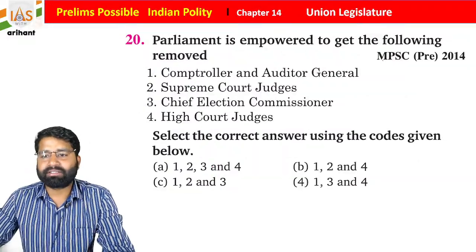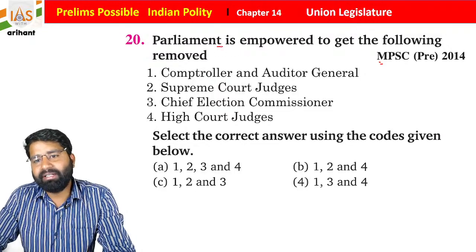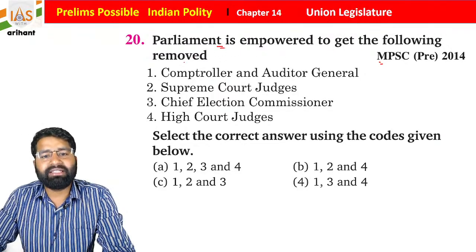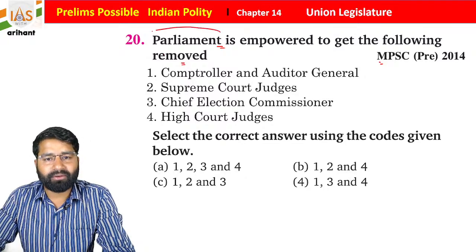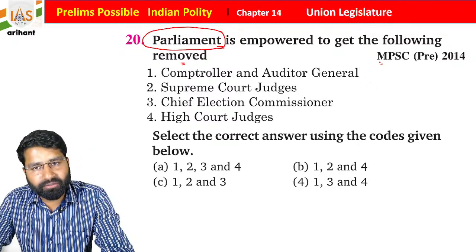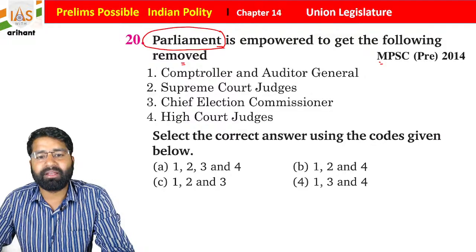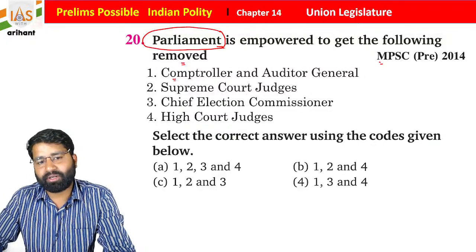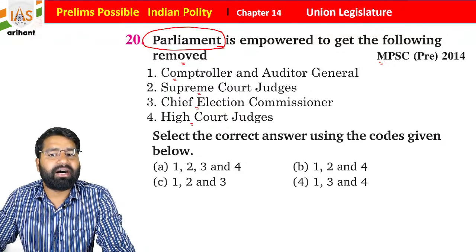Now, this question was in Maharashtra PSC year 2014: Parliament is empowered to get the following removed. So, students, which of the following offices can be removed by Parliament if they are not following their duty, if they are misconducting or misbehaving? It is Comptroller and Auditor General of India, Supreme Court judges, Election Commissioner, and High Court judges.